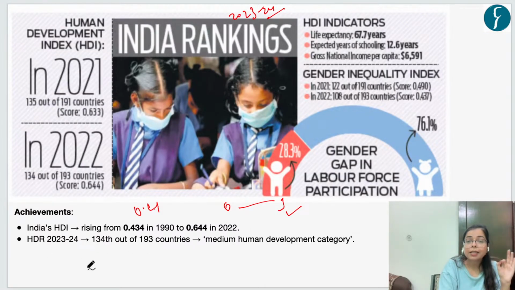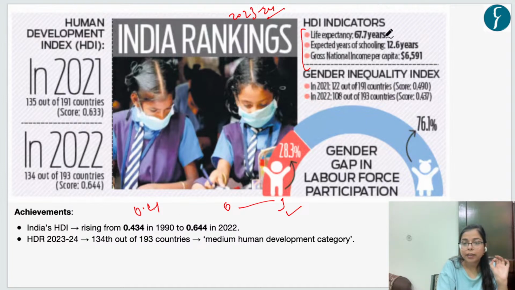And in this year's index, India is ranked 134 out of 193 countries, right? In these three parameters, which we saw earlier, these HDI indicators have been constantly rising since 1990.